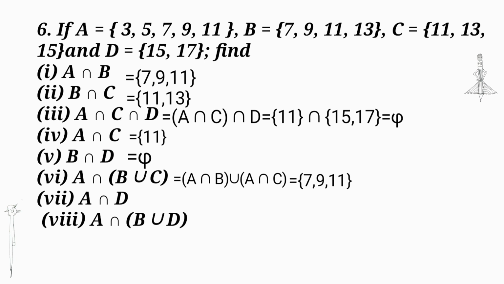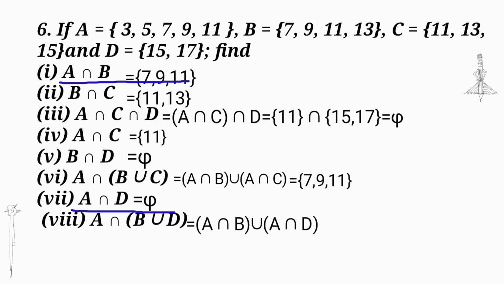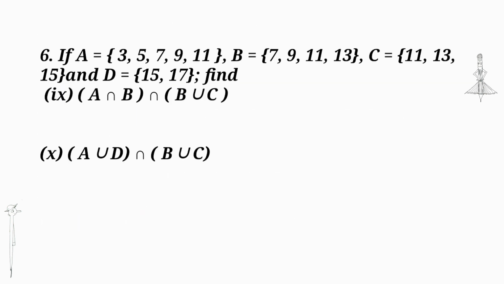A intersection D is equal to the null set. Then next, A intersection (B union D) is equal to (A intersection B) union (A intersection D). We get A intersection B is equal to {7, 9, 11} and union A intersection D, we get the null set. {7, 9, 11} union the null set, we get {7, 9, 11}.